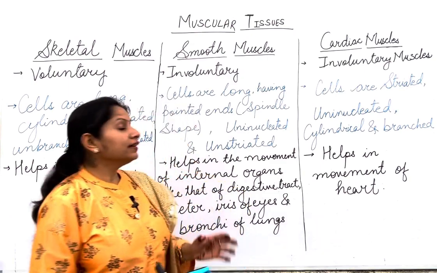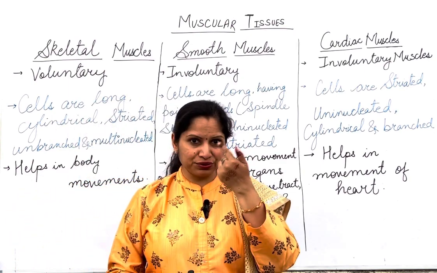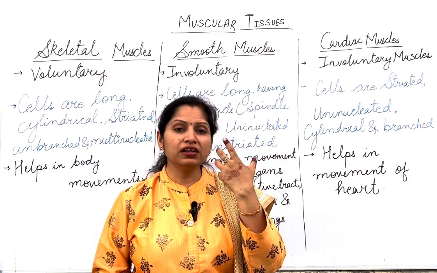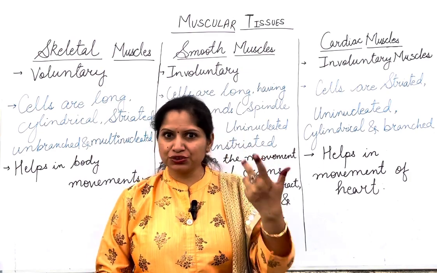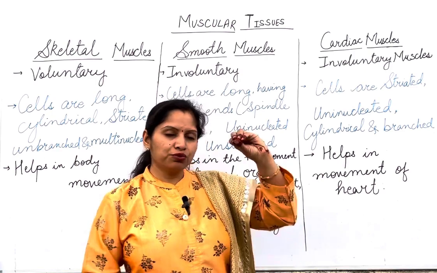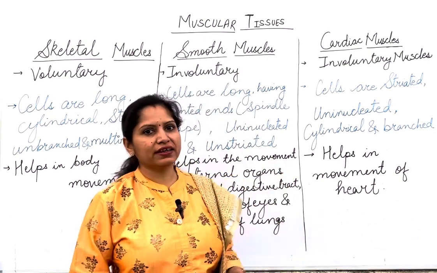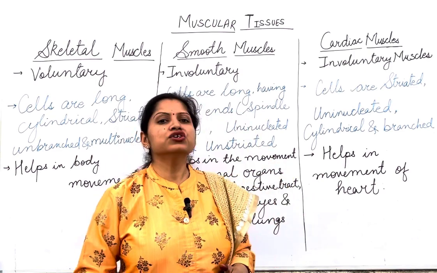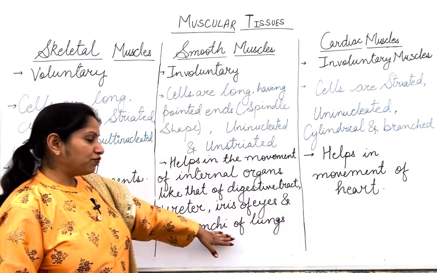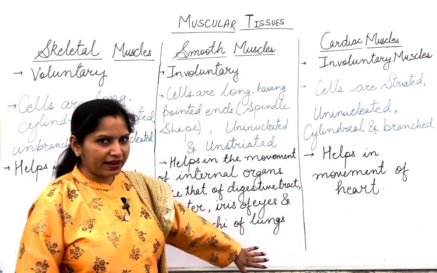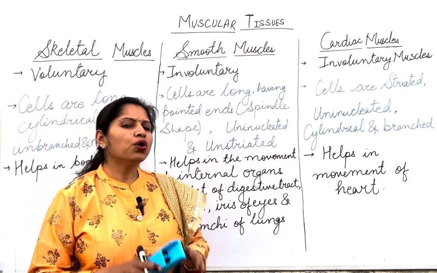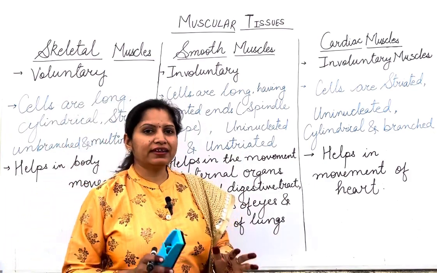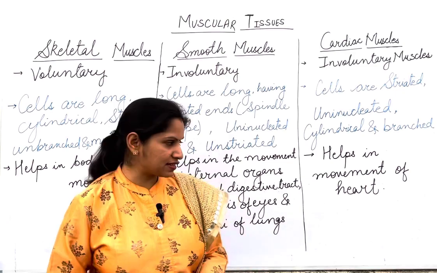Apart from that, they are there in the iris also. The eye has a colorful muscular tissue. So that is the iris, that gives color to your eyes. So the movement of that iris is also controlled by the smooth muscles. Apart from that, in the lungs also, bronchi are there. Their movement is also by the smooth muscles. All the internal organs of the body will be having the smooth muscles.